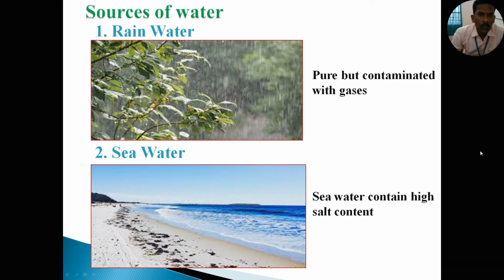Let's see the picture of sources of water. The first picture shows rainwater. You know that rainwater is very pure compared to all the other water resources, but it is contaminated by gases, due to industrial activities and human activities. Then the second one, sea water. You know very well, sea water has a high salt content, and the high concentration of salt is naturally available in sea water only.